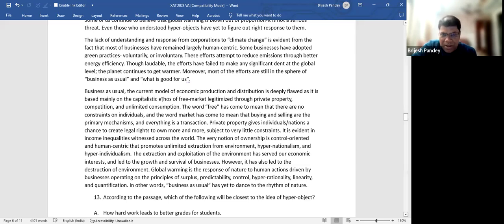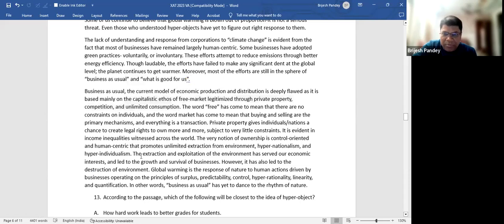Business as usual, the current model of economic production and distribution, is deeply flawed, as it is mainly based on capitalistic ethos. What capitalistic ethos? Free market, private property, competition. All these are the ethos of capitalism, and the author says they are deeply flawed.